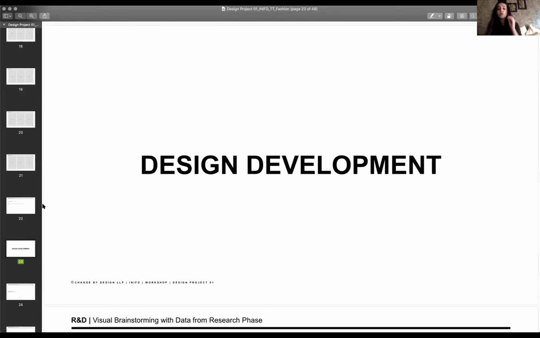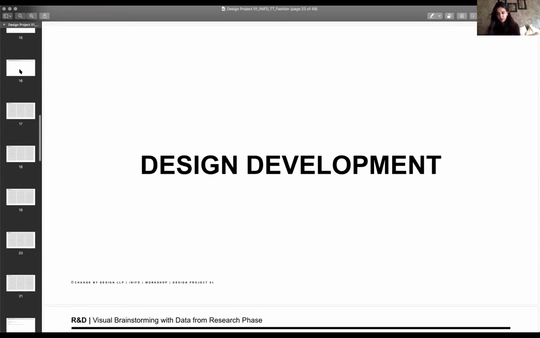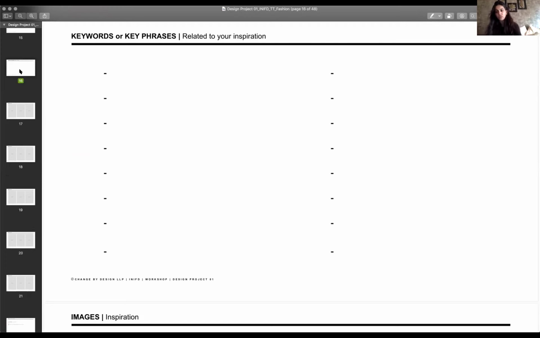Now, when we're doing our design development, I want you all to constantly go back and have a look at what you have derived. So I want you to keep stepping back and looking at your files, such as this one. This is a really important sheet for your keywords and key phrases. You'll have to keep referring back to it right through your presentation.